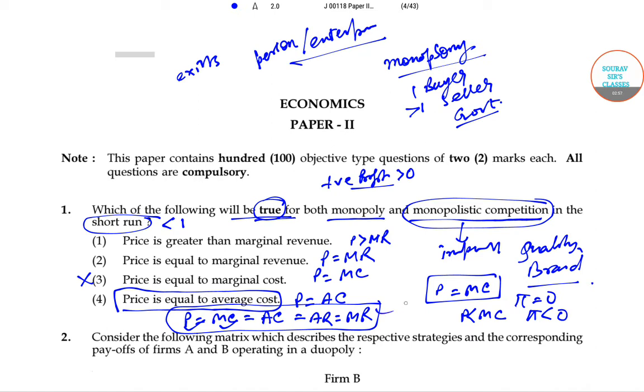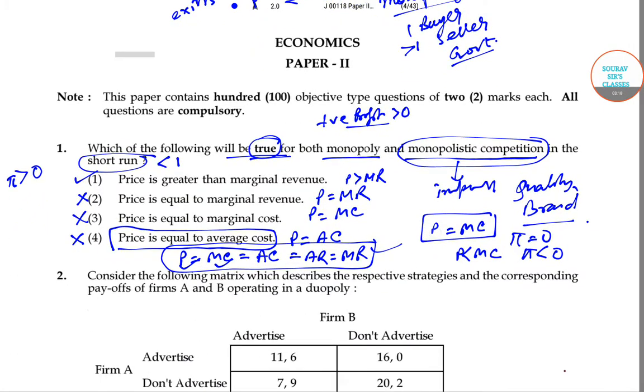If P equal to MR, that is the second condition, then also it is perfectly competitive. And in the third case, this is also perfectly competitive. So the only possible option to have a positive profit, that is profit greater than 0, is the first option. That's it. Now we proceed to the very next question.